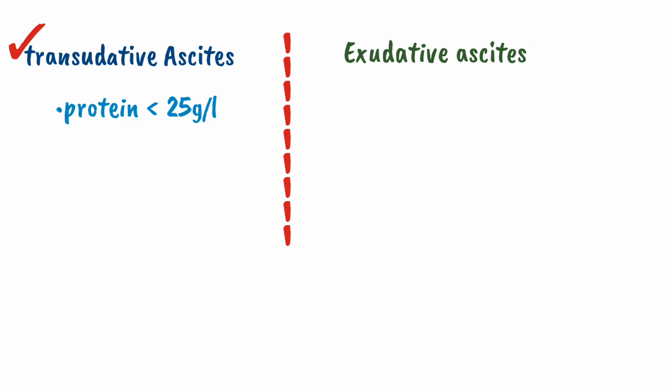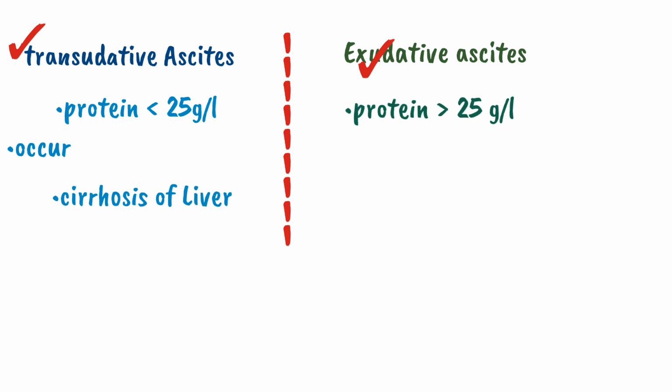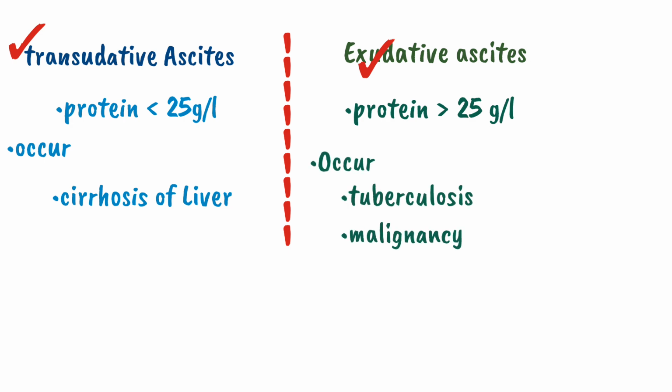Transudative ascites most commonly occurs in cirrhosis of liver. The second one is exudative ascites. Exudative ascites means when the protein concentration is greater than 25 gram per liter, and it usually occurs in TB or malignancy. So the only difference between exudative and transudative ascites is the concentration or the amount of protein in ascitic fluid. Other than this, there is a special term called chylous ascites.